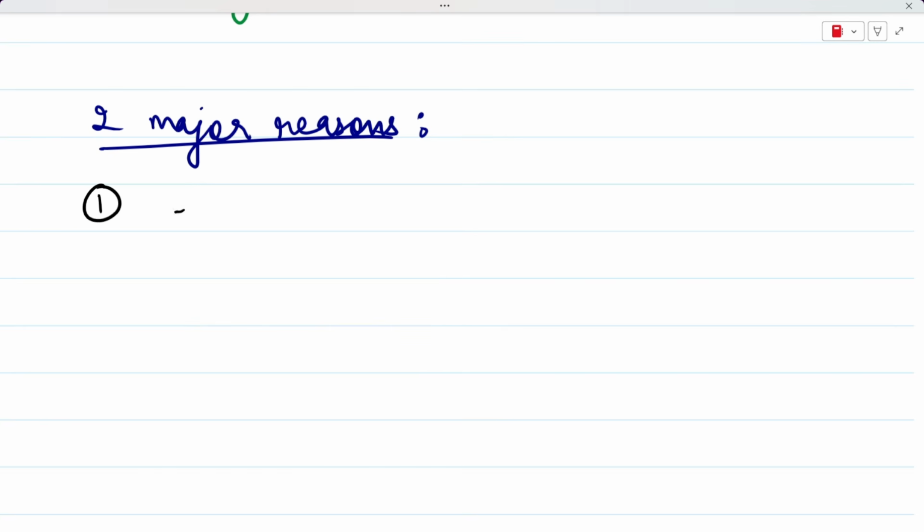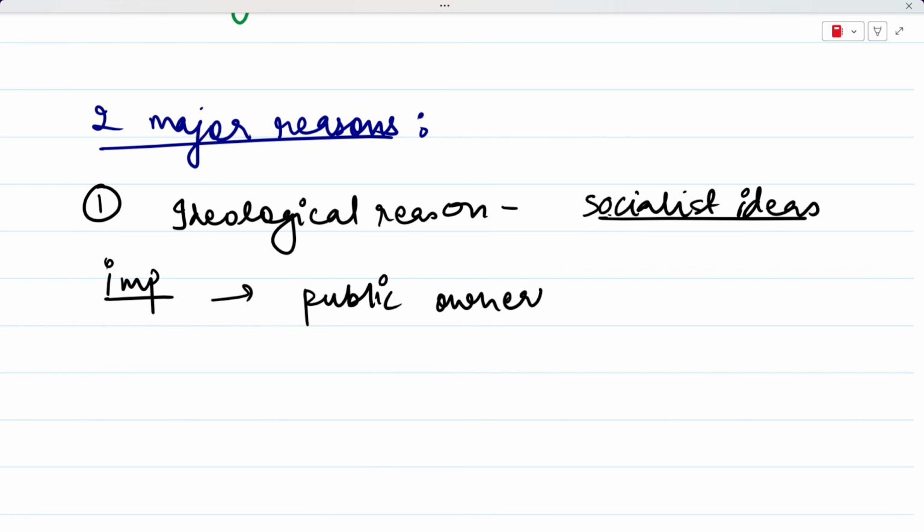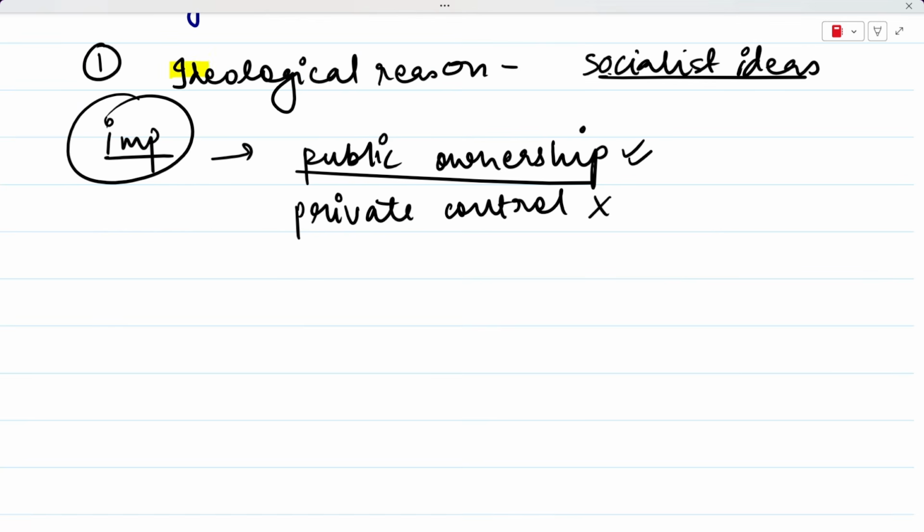The first reason would be an ideological reason. Why so? Because Nehru was influenced by socialist ideas. Our prime minister at that time, Jawaharlal Nehru, was influenced by socialist ideas, and he believed that the important industries should remain under public ownership. His idea was that these industries should not be given any kind of private control. And this is what is a socialist idea. So his idea was that important industries should be under public ownership. So this was an ideological reason.